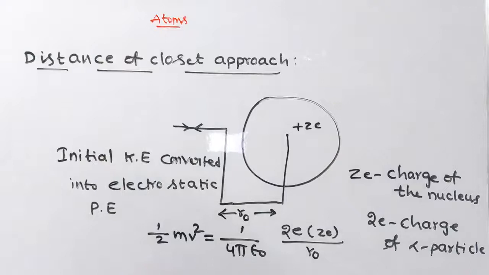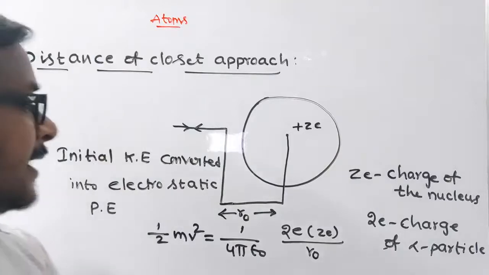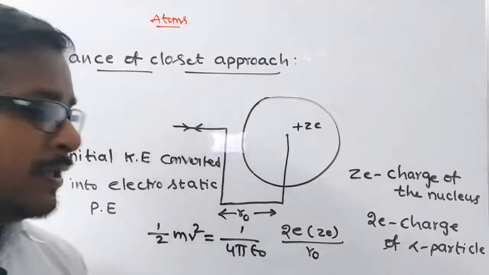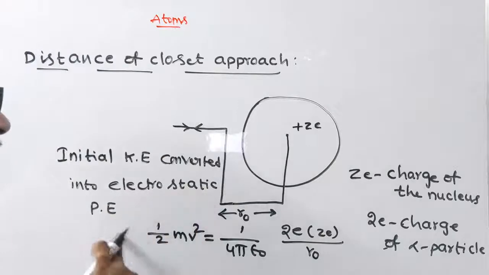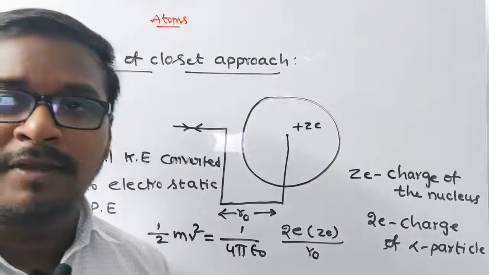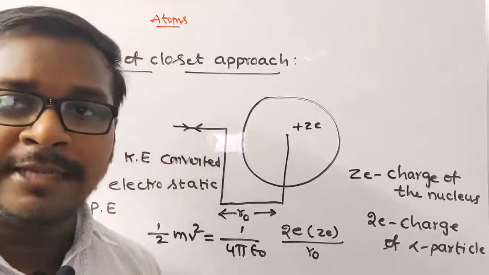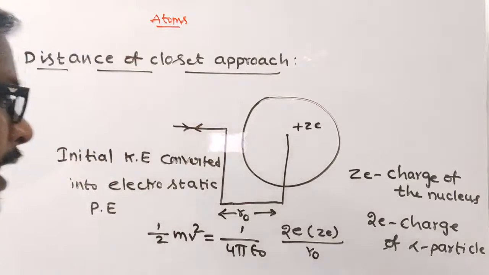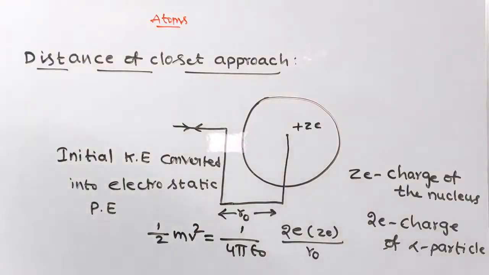These two are equal: the initial kinetic energy is totally converted into the electrostatic potential energy. Half mv square is equal to 1 by 4 pi epsilon naught times 2e into Ze by r naught. r naught is the distance.